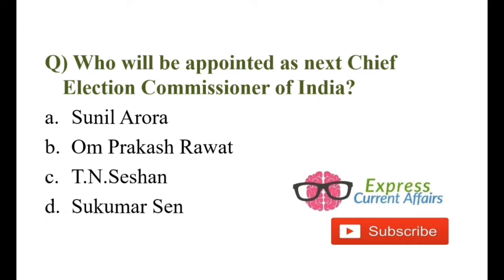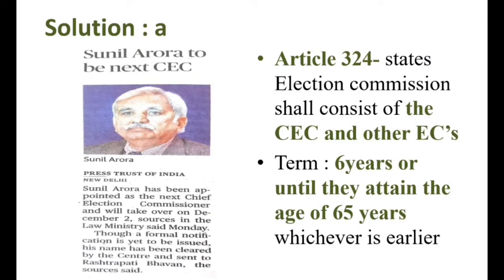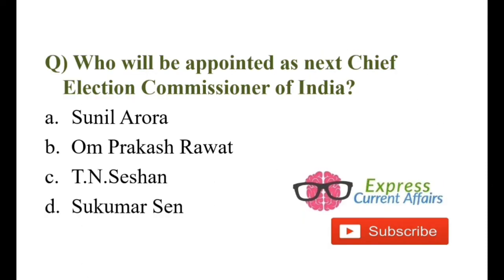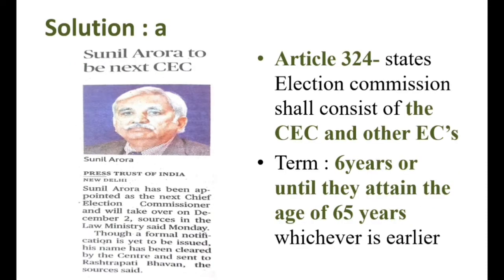Who will be appointed as the next Chief Election Commissioner of India? Sunil Arora, Om Prakash Rawat, T.N. Seshan or Sukumar Sen? The answer is A. Sunil Arora. He will be the next Chief Election Commissioner of India. Now the present CEC is Om Prakash Rawat. The first Chief Election Commissioner was Sukumar Sen, and one of the important Chief Election Commissioners of India was T.N. Seshan. So remember all these names related to Election Commission, asked many times in many exams.